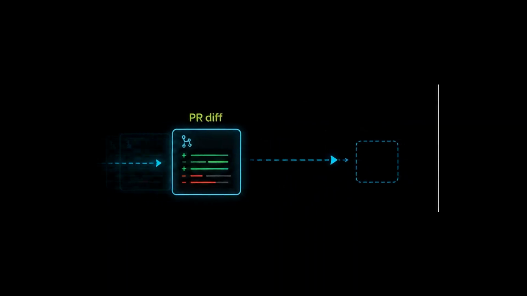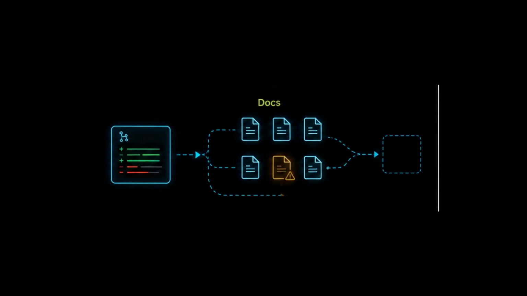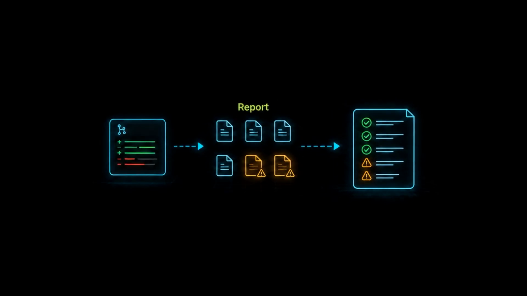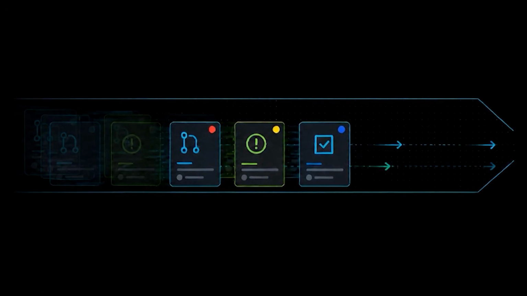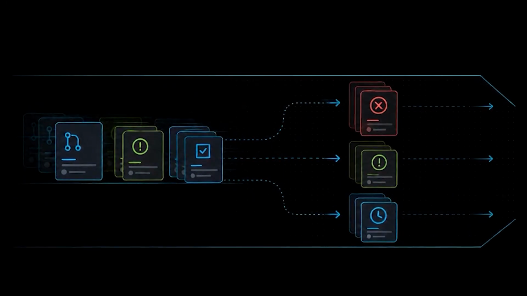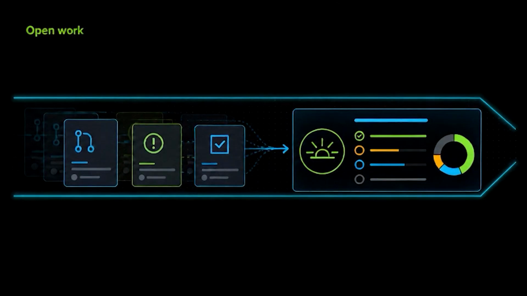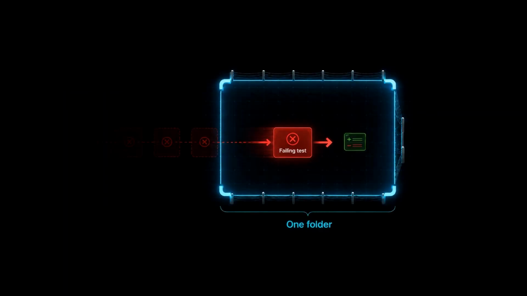So what should you actually build first? Not run my company, not refactor my entire code base, not work while I sleep. Start with something boring, because boring loops compound. One example is a docs drift reporter. The agent reads a PR or Git diff, looks for docs that might be stale, and writes a report. Another good one is a stale PR or issue triage. Every morning, the agent opens work and tells you what is blocked, what needs review, what is stale, and what needs a decision. Third option is failing test repair, scope to one folder.